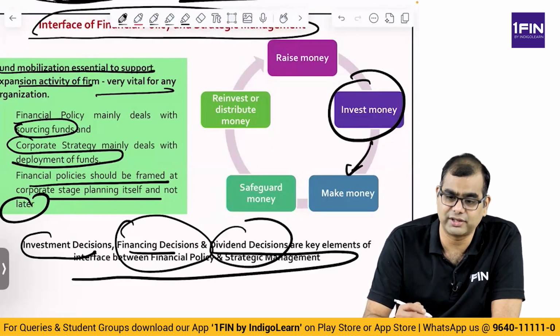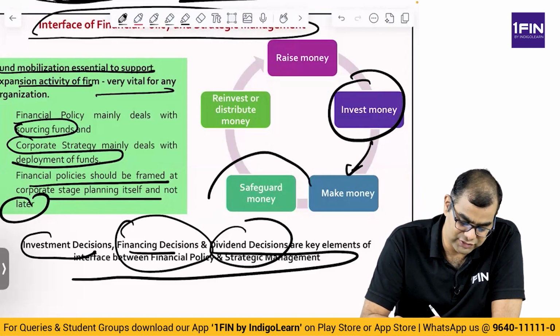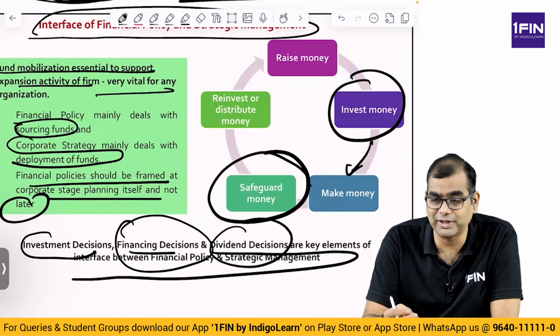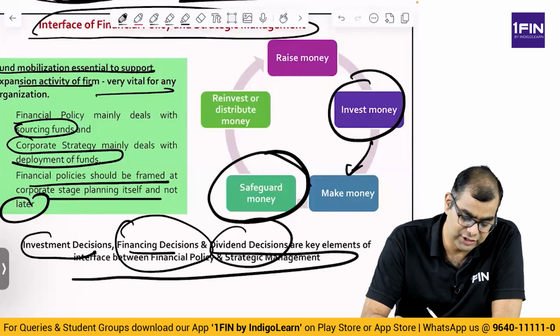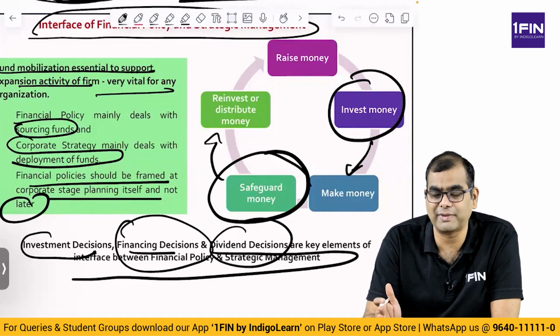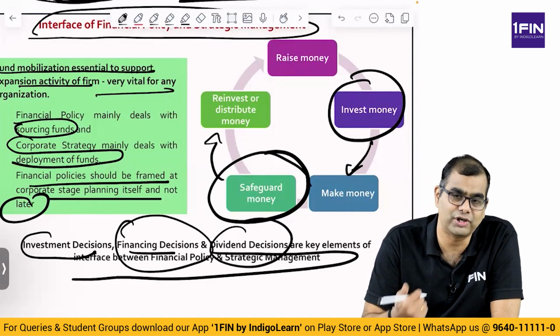Whatever money you have generated, is it just PAT or is it cash flow also? That money you have generated, you have to safeguard. That is, you keep it, you ensure that you don't spend it frivolously on some fancy projects. You evaluate and carefully spend that money. Then you decide whether you reinvest or distribute. That is, you give it back to the shareholders because you don't have any great projects, or you have some phenomenal projects for which you want to reinvest.